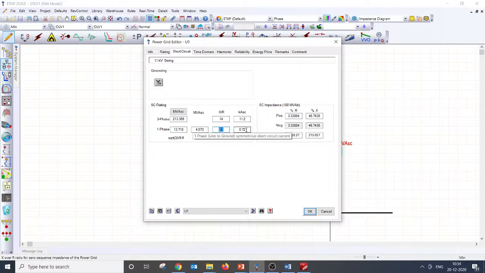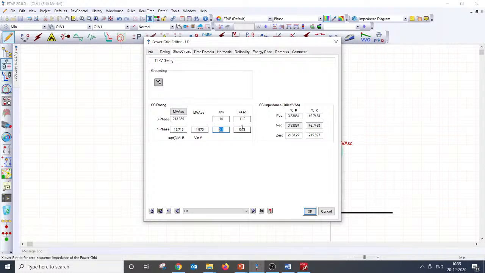If the system is resistance grounded, X by R ratio for three phase and single phase is not the same, because in a resistance grounded system only the resistance gets added to the zero sequence. So the R value will be much higher. So X by R ratio of three phase and single phase faults should not be considered the same value if the system is resistance grounded. Am I making sense? If it is clear, you can type clear in the chat box so that I can understand.